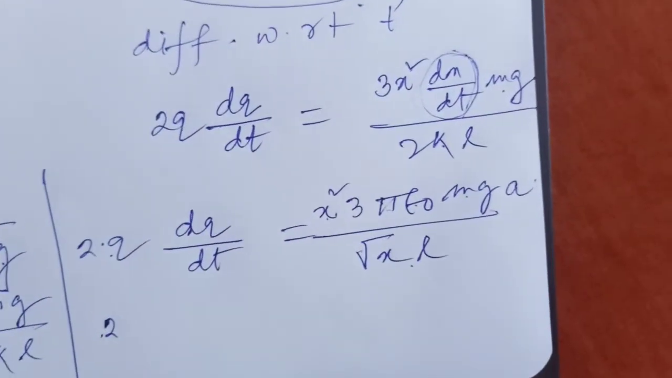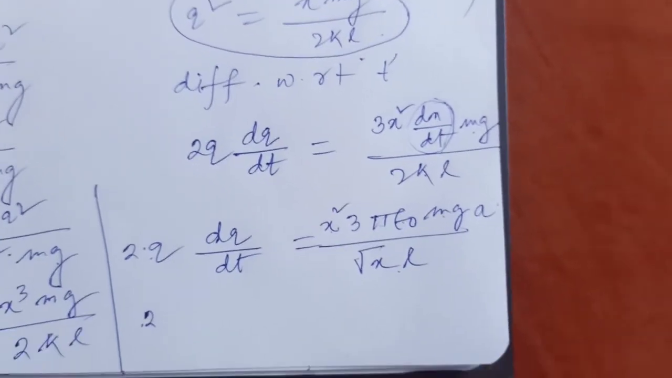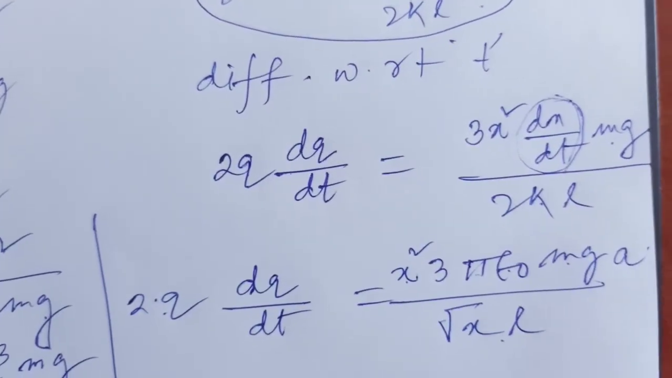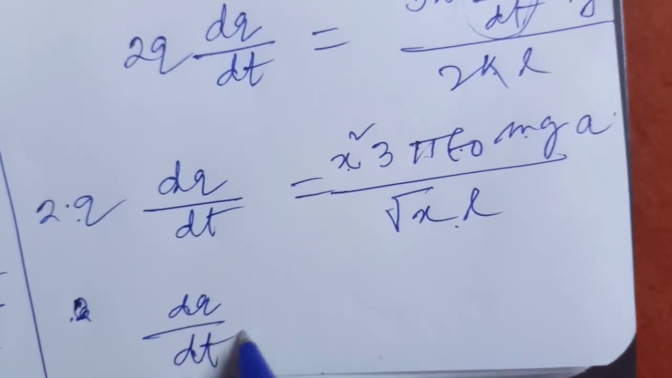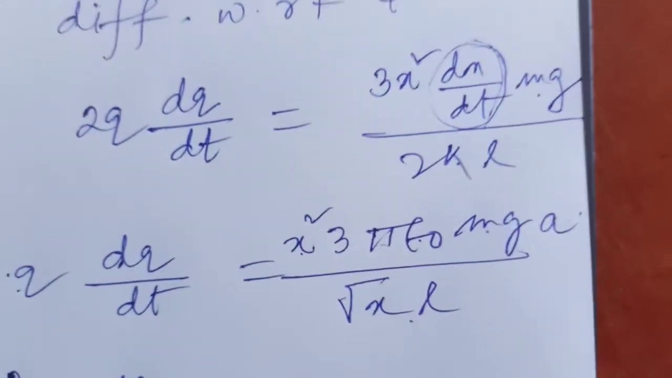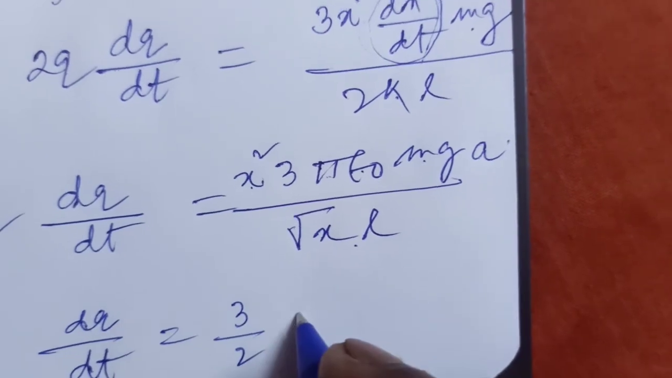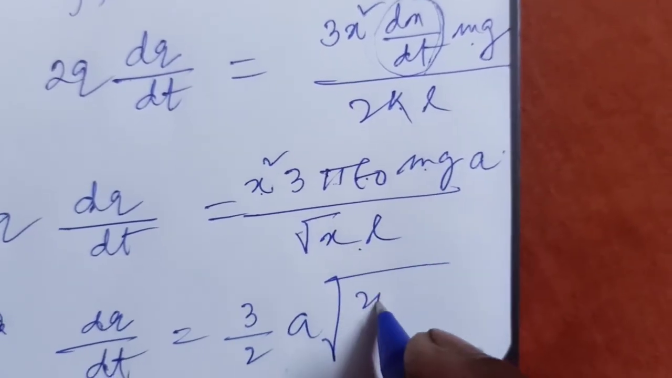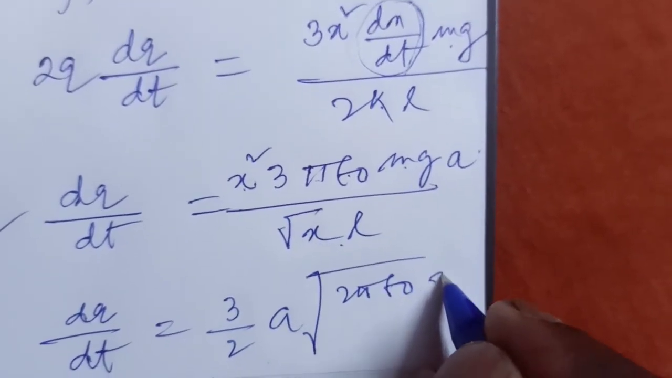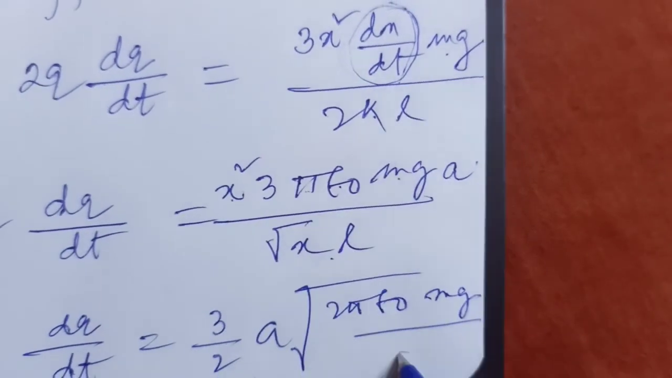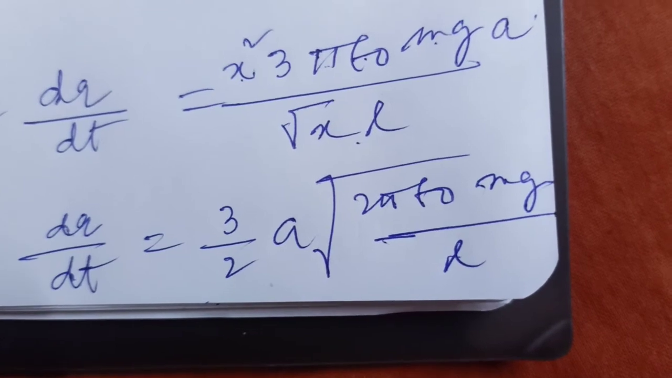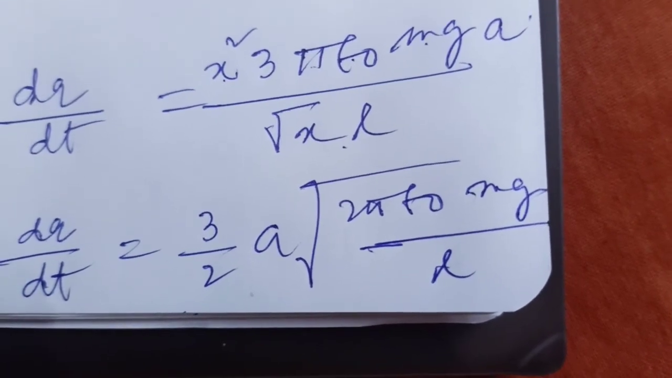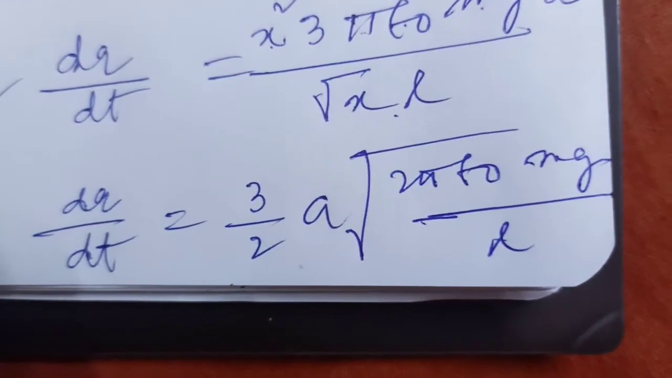So this is dq by dt, that is dq by dt equal to 3 by 2 a root over of 2 pi epsilon naught mg by l. So dq by dt equal to 3 by 2 a root under 2 pi epsilon naught mg by l. This is the final answer.